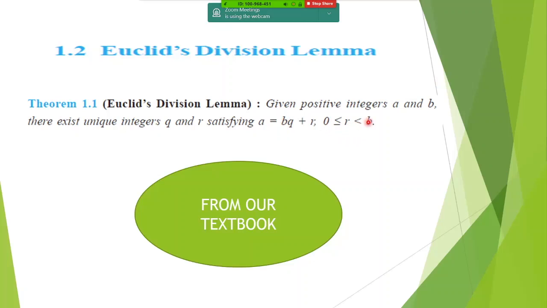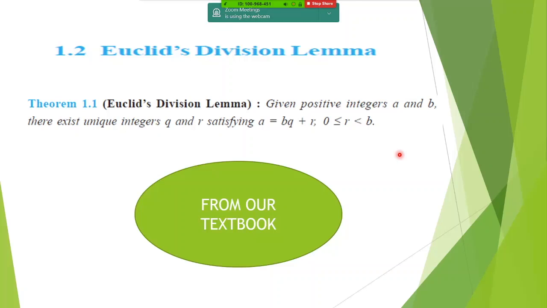So r can never be more than the divisor. If r is more than the divisor, that means your division is not completed yet. That means we can still divide. Yes, you can still work ahead. Can you please write it down? Write this down, or if you have the textbook, please mark it. You can underline it in bold in your textbooks. It's given on page number 3, theorem 1.1, at the bottom part of the page. Last paragraph.